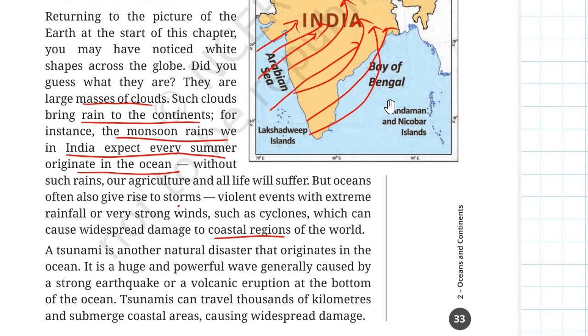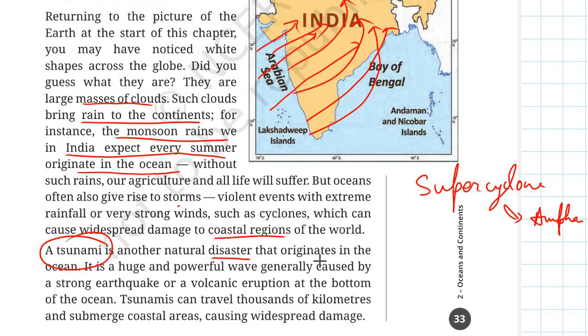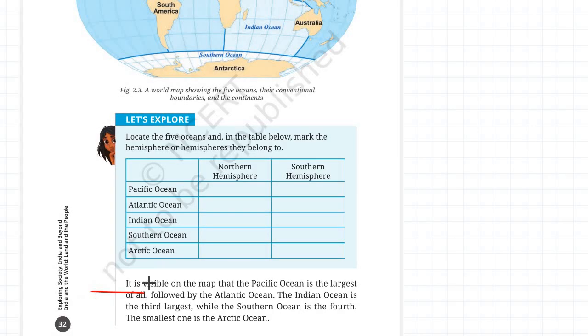Okay, now let's come back to our topic, textbook. So similar to the super cyclone which we just talked about, Amphan, we have tsunami, which is yet another natural disaster that originates in the ocean. It is a very huge and powerful wave which is generally caused by a strong earthquake or a volcanic eruption which happens at the bottom of the ocean. Remember. Okay.